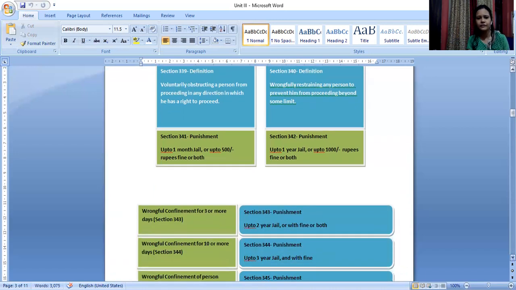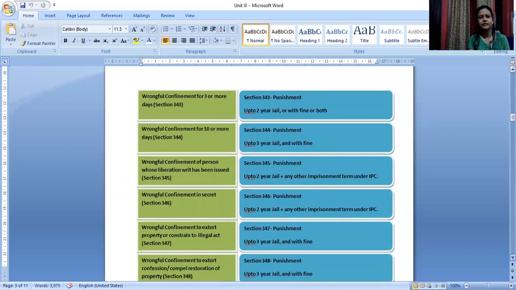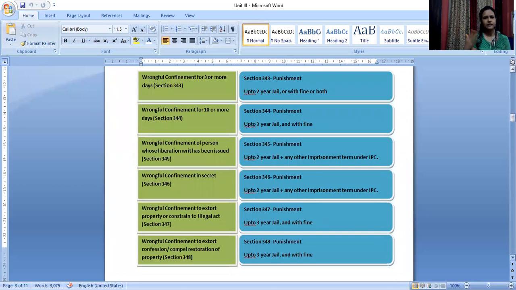Now, for wrongful confinement, again, we have different variations with regard to punishment. That means, yeah, fine, you are confining a person inside a house, but what is the severity of that crime? For how many days are you confining the person? What is the purpose of confining the person? So based on all of those things, punishments may increase or decrease as well. All right, so that was the basic punishment for wrongful confinement.